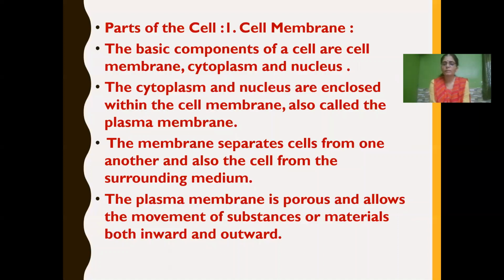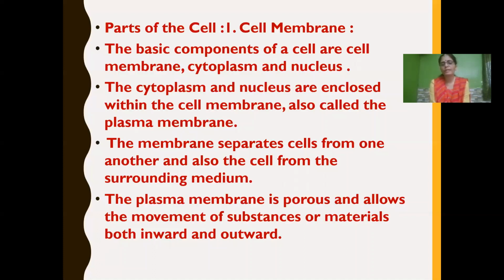The second function is that the plasma membrane is porous, which means it has very fine pores. Because of that, it allows the movement of substances or materials both inward and outward. Some materials move from outside into the cell, and some materials move from the cell to outside.